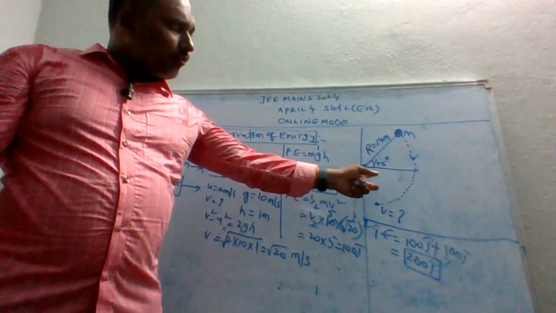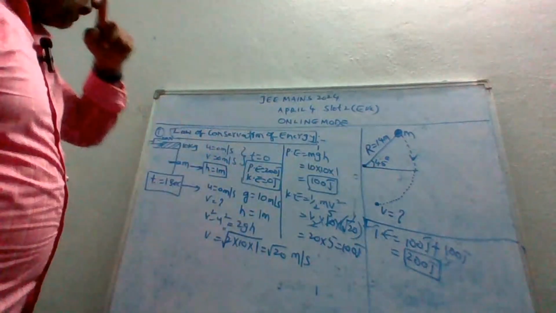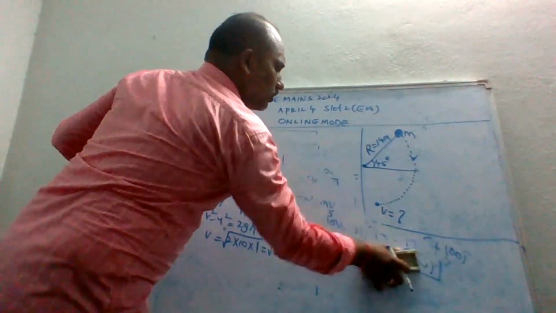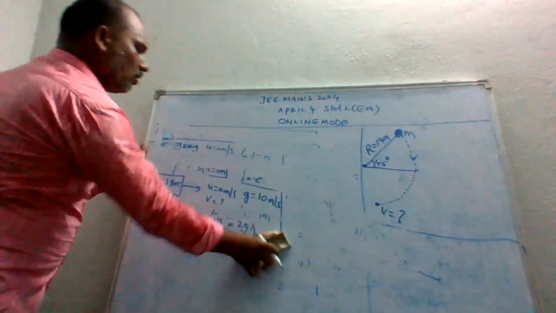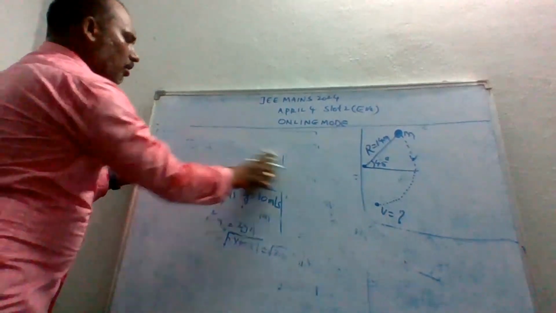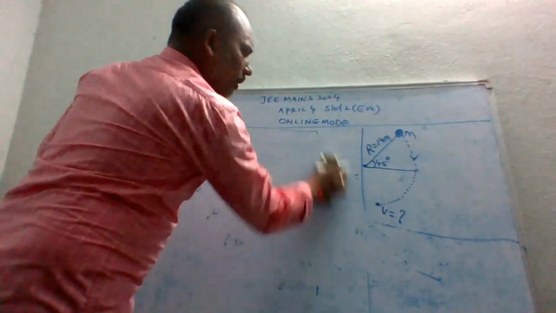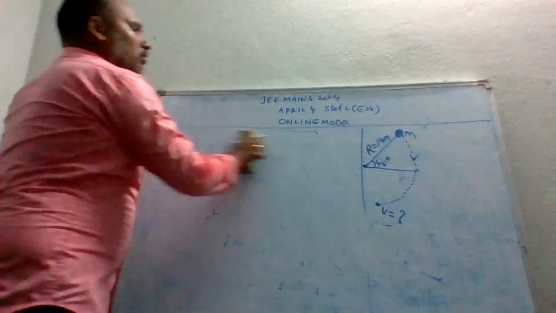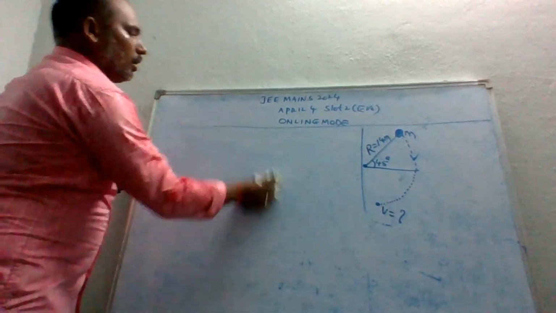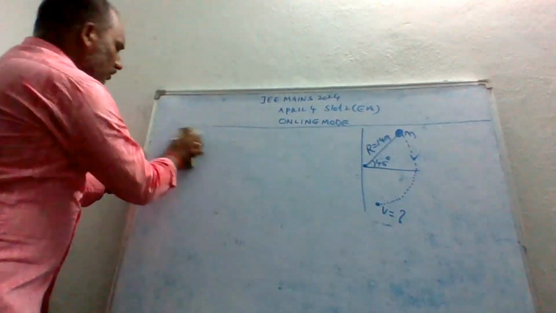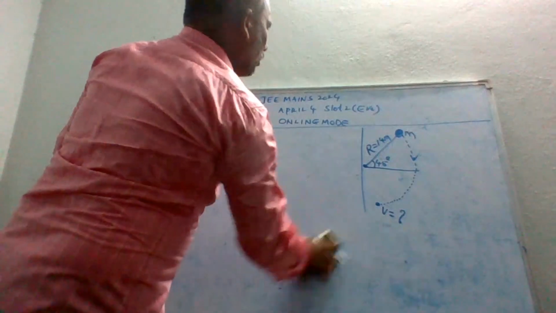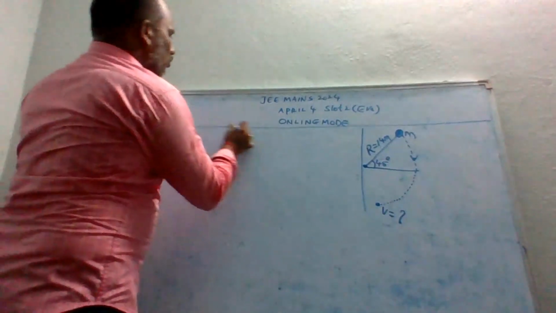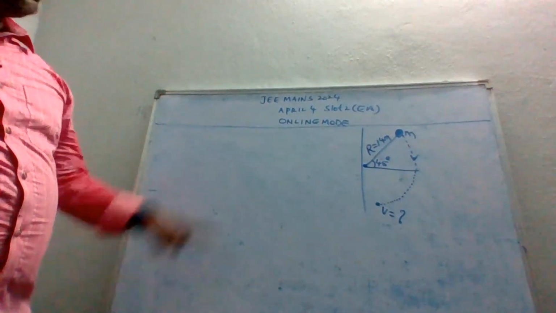By using the law of conservation of energy, we have to solve this problem. Let's see, guys, what is the key here? The key is that the law of conservation of energy is the key for us. Keep in mind, all of you. By using the key of the law of conservation of energy, we can easily find the solution of this problem. Let's see the solution once again. This is JEE 2024 April 4, slot 2, evening slot. This is the online mode of examination guys, don't worry. So let's see the solution for this.